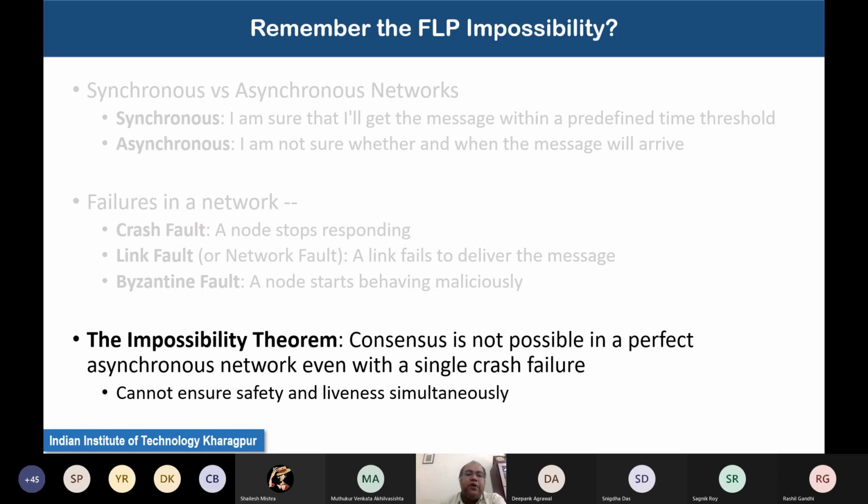Well, so what we have observed is that for protocols that compromise liveness in favor of safety, that means if you want to give priority to safety, you cannot do away with the message passing architecture. Because to ensure safety, there are two requirements, as I have mentioned. The first requirement is to ensure that the correct participants will reach the correct decision.